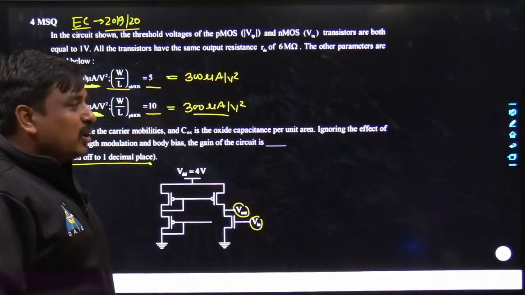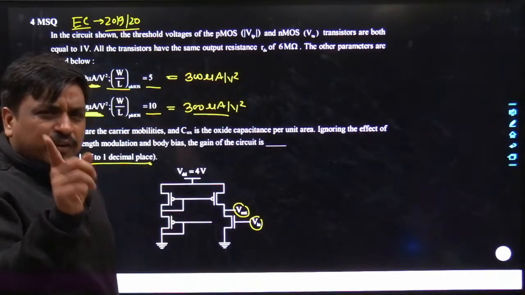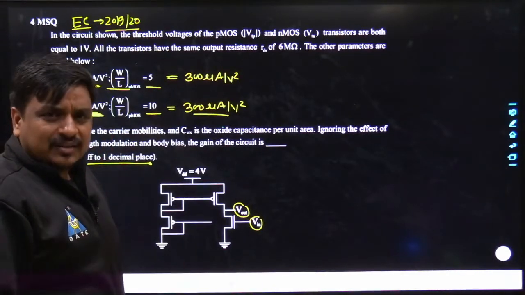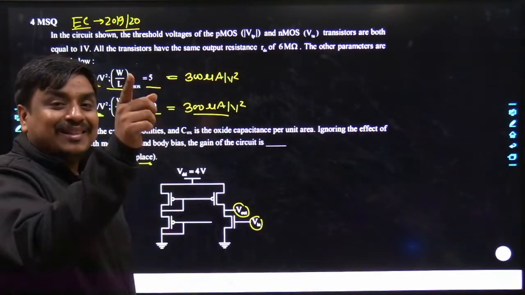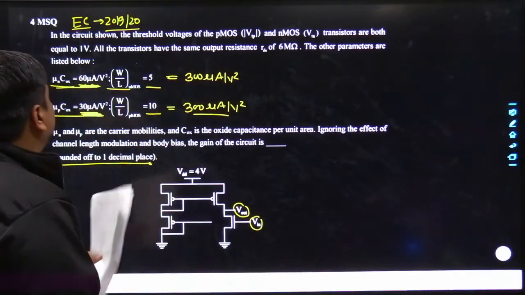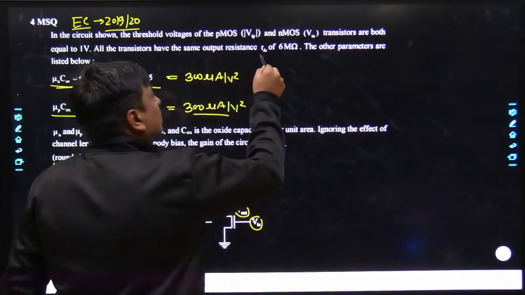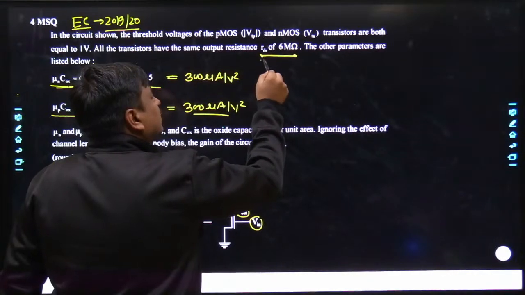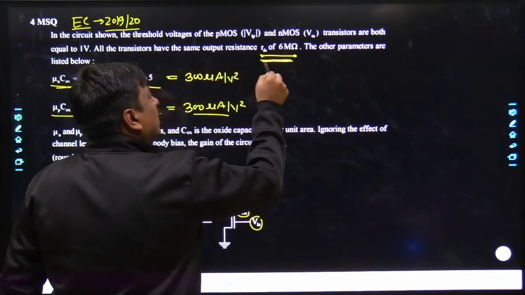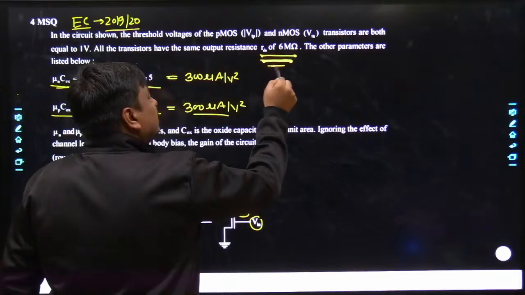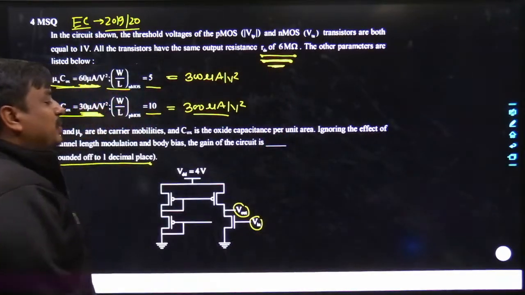And within the AC model, what different data are required? We require gm, that's the transconductance, and we also require the drain to source resistance, which has been clearly given along with this problem. When the value of RDS is not supplied, the problem used to be comparatively simpler, but here the RDS is also supplied.